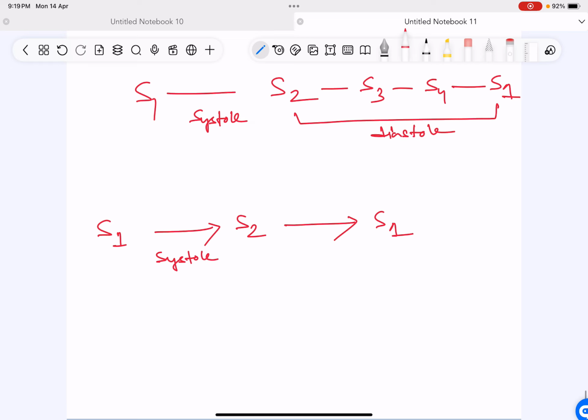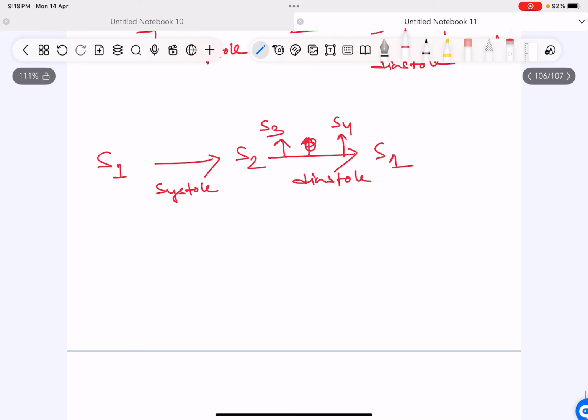This is systole, this is diastole, and within diastole you hear S3. Just after S2 is S3, and just before S1 is S4.